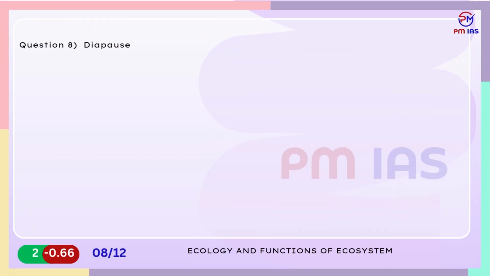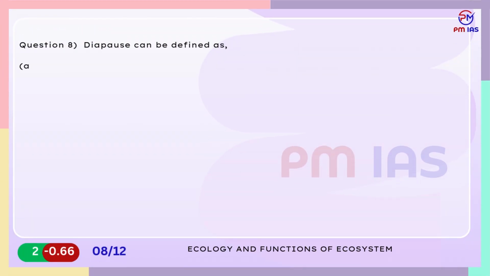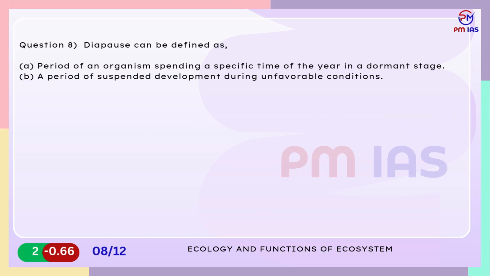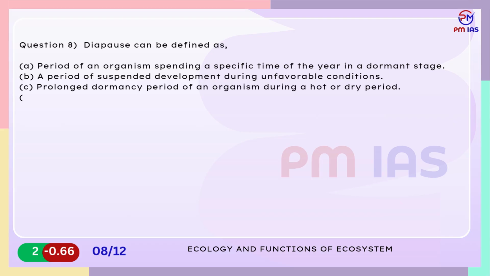Question 8. Diapause can be defined as A. Period of an organism spending a specific time of the year in a dormant stage. B. A period of suspended development during unfavorable conditions. C. Prolonged dormancy period of an organism during a hot or dry period. D. A period of non-activity during cell cycle and cell division of an organism.